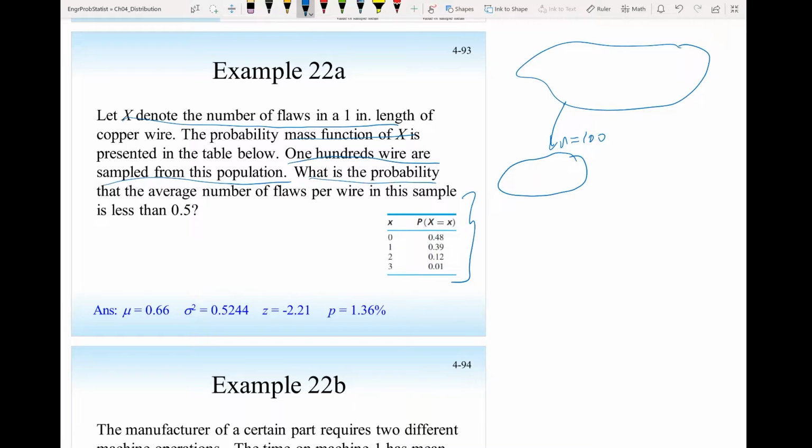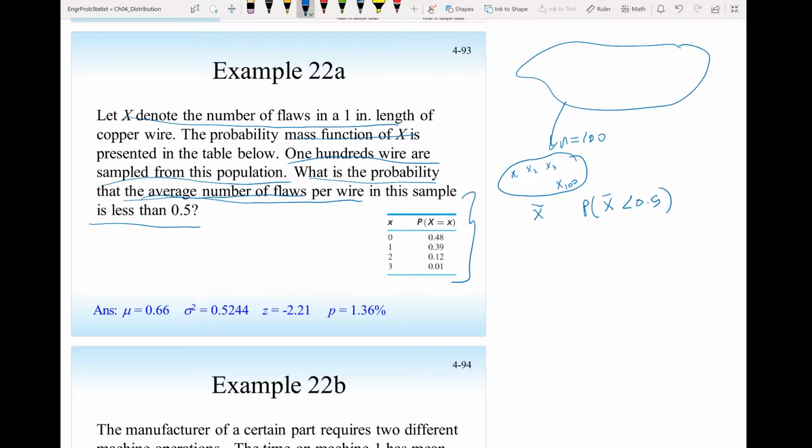What is the probability that the average number of flaws in this sample is less than 0.5, the average number of flaws? So I have here a wire x1, another wire x2, another wire x3, up to wire x100. And I am interested in what is the probability that the average, that means x bar, is less than 0.5. And we need to solve it. If we don't use the central limit theorem, it will be long.